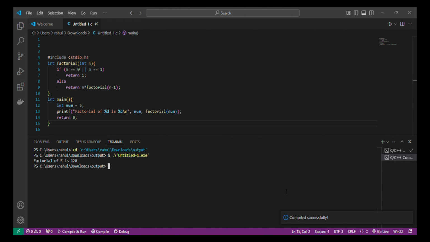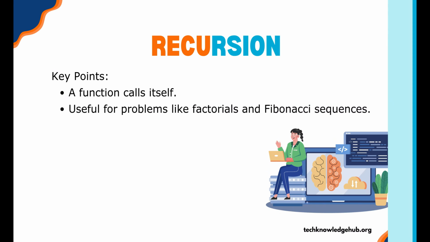In this example, the factorial function keeps calling itself until it reaches the base case. This approach is elegant but requires careful handling to avoid infinite recursion.